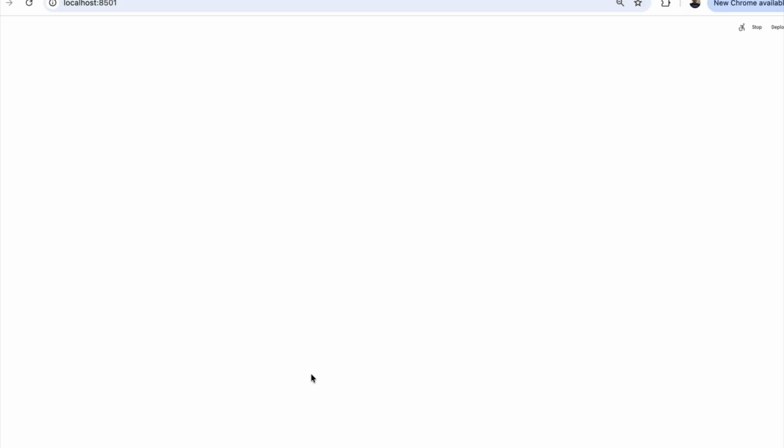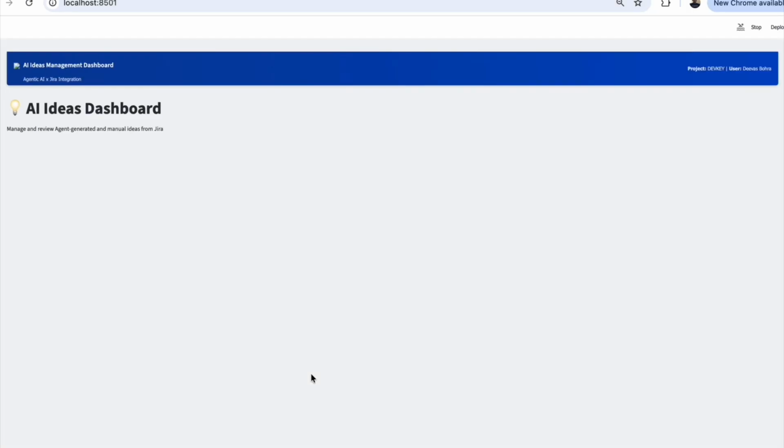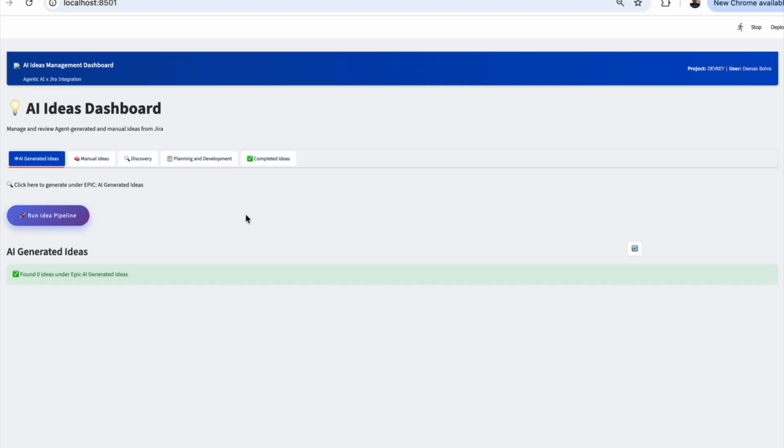Now let's run the code. So I have run the code. Now you can see the website is loaded, and all these tabs you can see here, the same tabs which I showed you before.